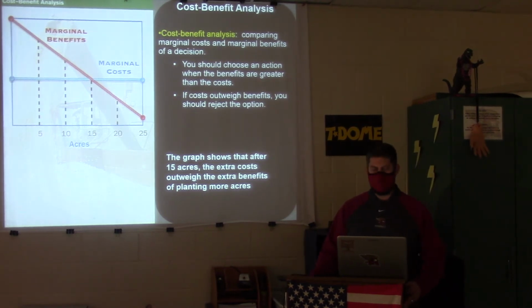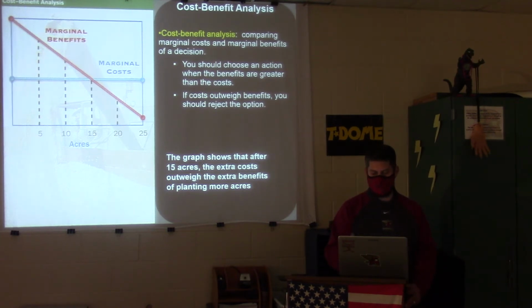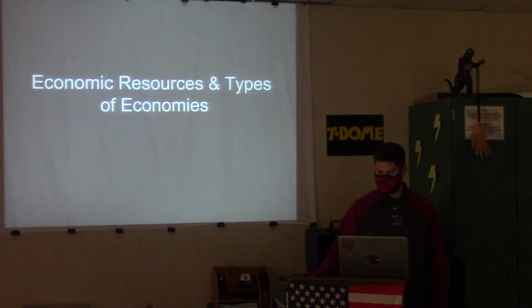You have to kind of gauge how many products to produce in the beginning, and then you can make some adjustments later. So the graph shows that after 15 acres, the extra cost outweighs the extra benefits of planting more acres. So again, you end up losing money if you don't do cost-benefit analysis. If cost outweighs benefits, you should reject the option.